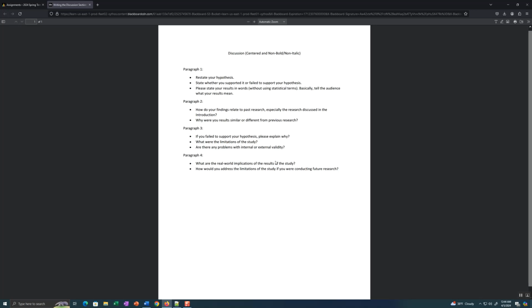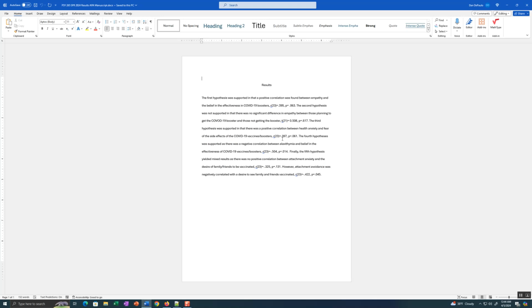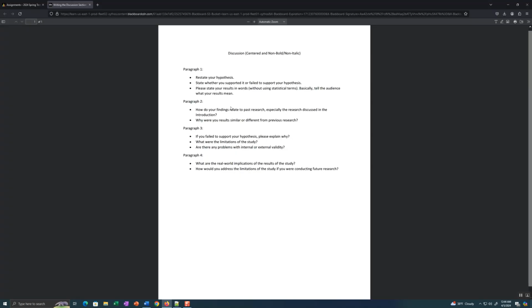That's paragraph 2. Paragraph 3 is now about the why. So if you failed to support your hypothesis, so you have 5 hypotheses. If you failed to support any of them, and we have, if you go to our results, we failed to support certain hypotheses, right? Especially the second hypothesis here, right? And the 5th hypothesis, there was some failing to support. So when you fail to support your hypotheses, you need a reason why.